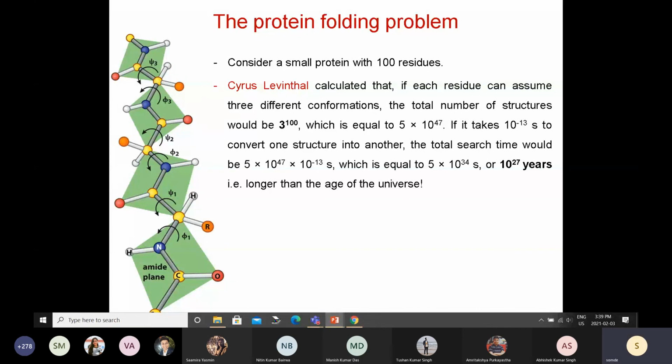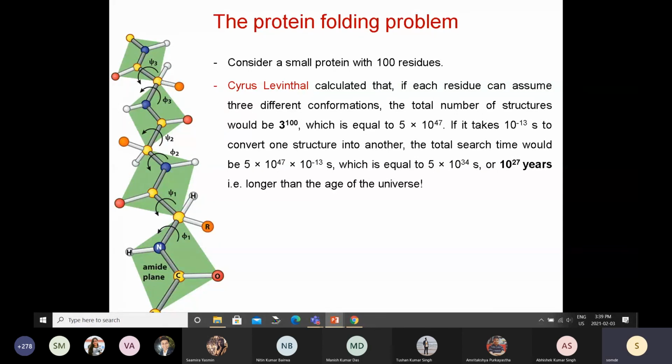So what we have done is actually a very simple calculation. We have taken a very small number of amino acids and a very small number of conformations. The number of amino acids is actually much larger, and the number of conformations is also much larger. So you can imagine that if a protein has to go through all possible conformations, it will never fold. But in our body, we are synthesizing proteins every second, and they take a millisecond to fold. So they are folding very fast.